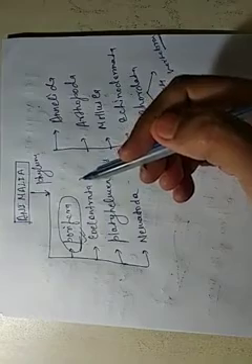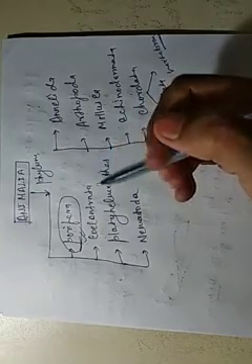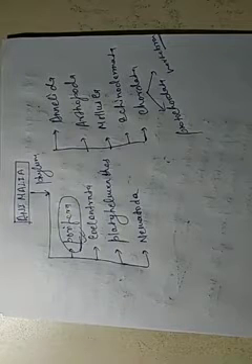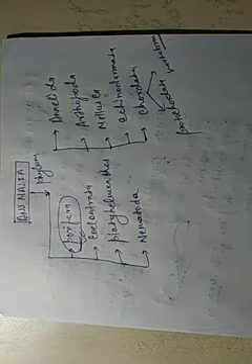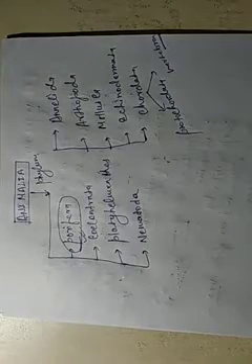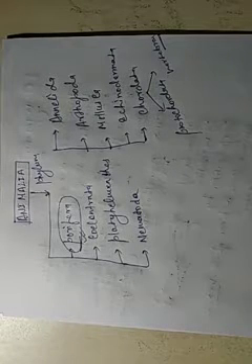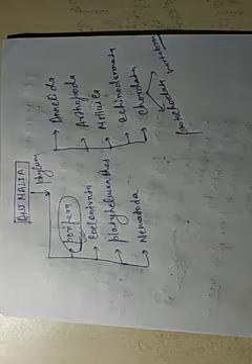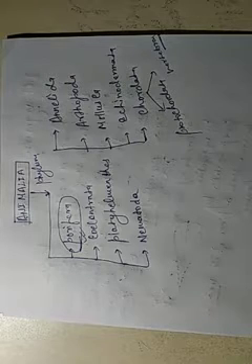Last class we discussed some topics and related terms for this kingdom Animalia. One is body symmetry, which means the symmetry present in the body. It may be bilateral symmetry or radial symmetry. Bilateral symmetry is found in Planaria and radial symmetry is found in starfish. Germ layer is the next related term. It may be diploblastic or triploblastic. Diploblastic contains ectoderm and endoderm, and triploblastic contains ectoderm, mesoderm and endoderm.